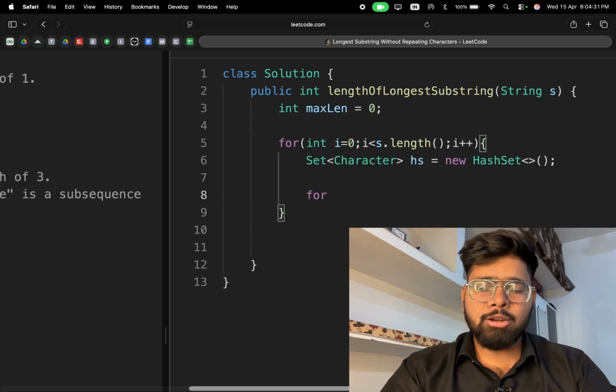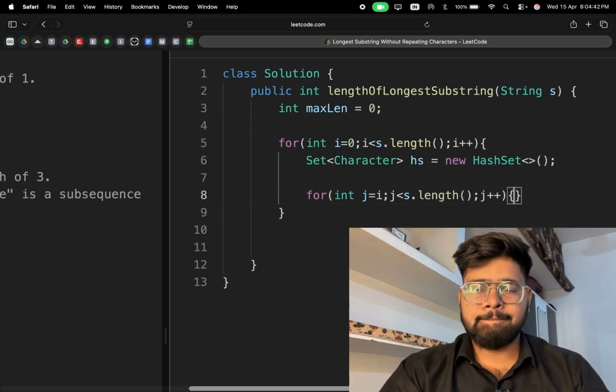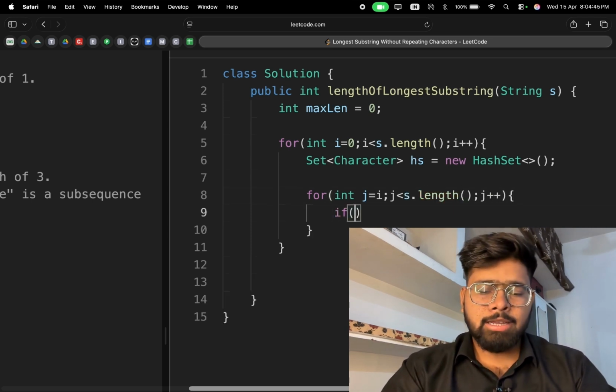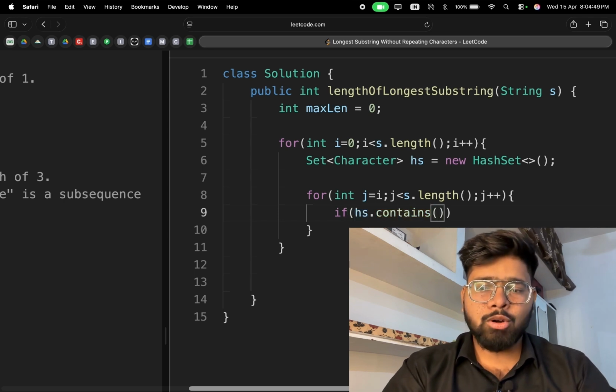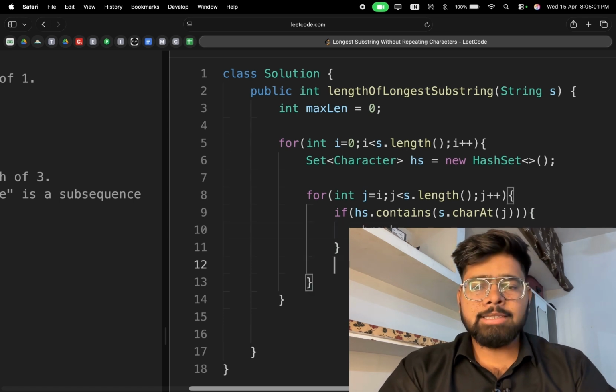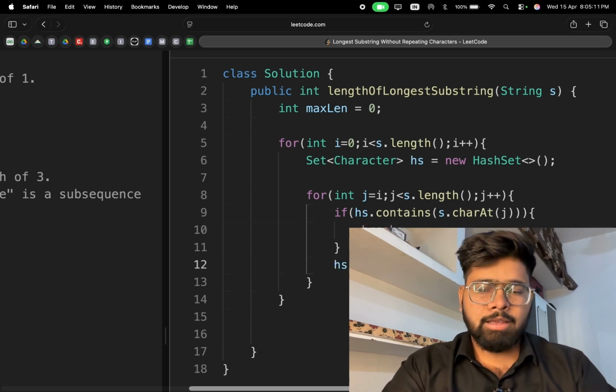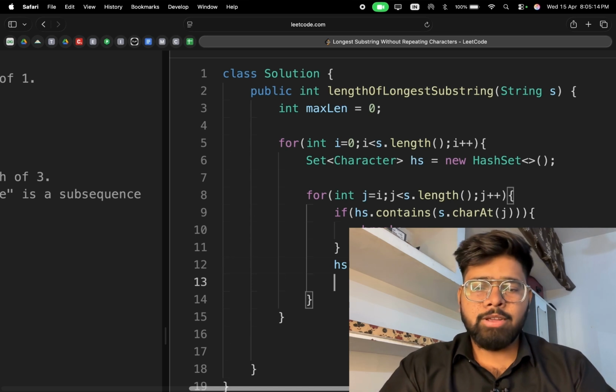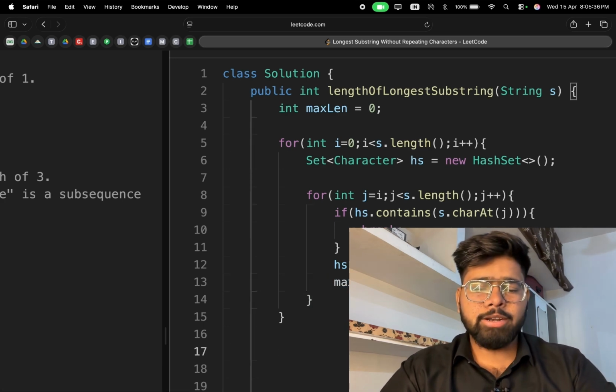Then we have to iterate another loop, int j equal to i to j less than s.length, j plus plus. Then we have to check if hashSet.contains s.charAt(j). If it does, then we have to break the loop, else we have to add s.charAt(j) and we have to update the maxLength variable with Math.max of maxLength and j minus i plus 1, in which maxLength is written. At last we have to return maxLength.